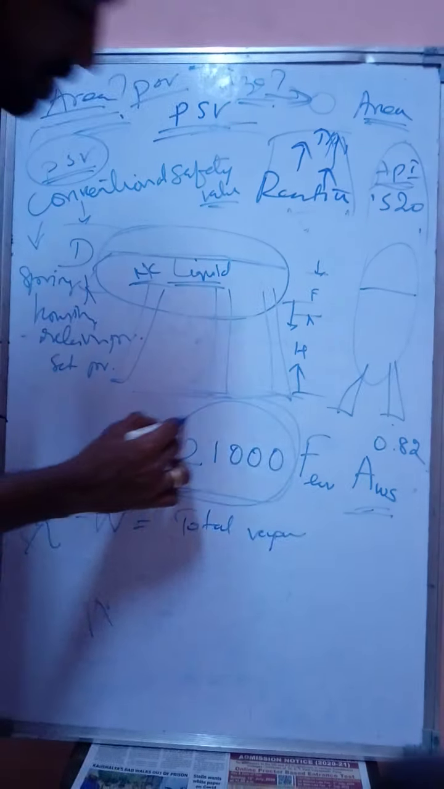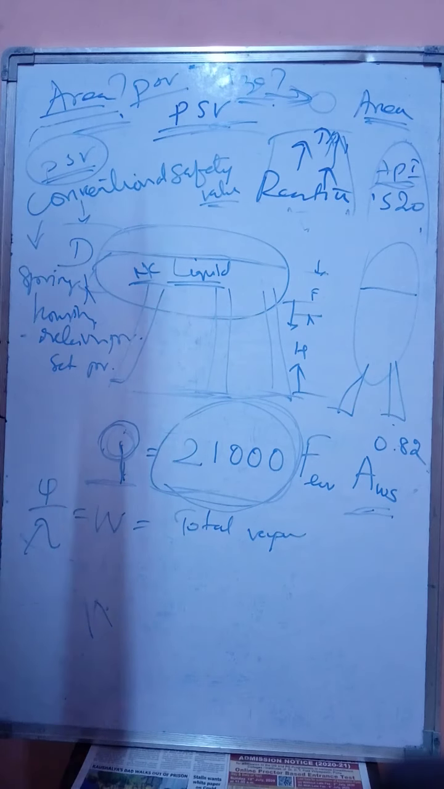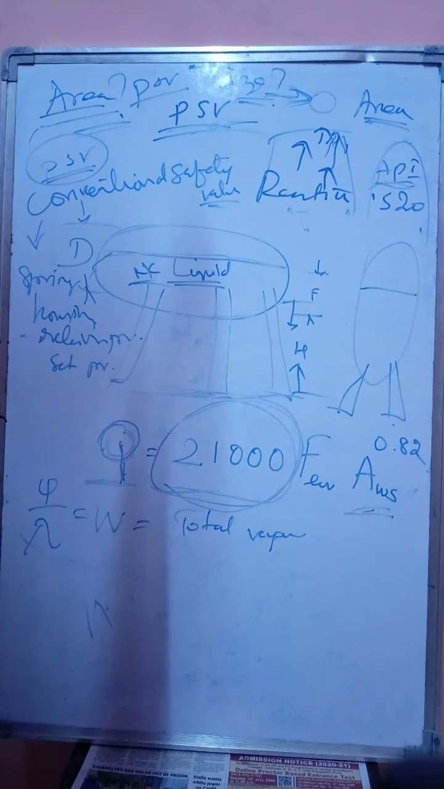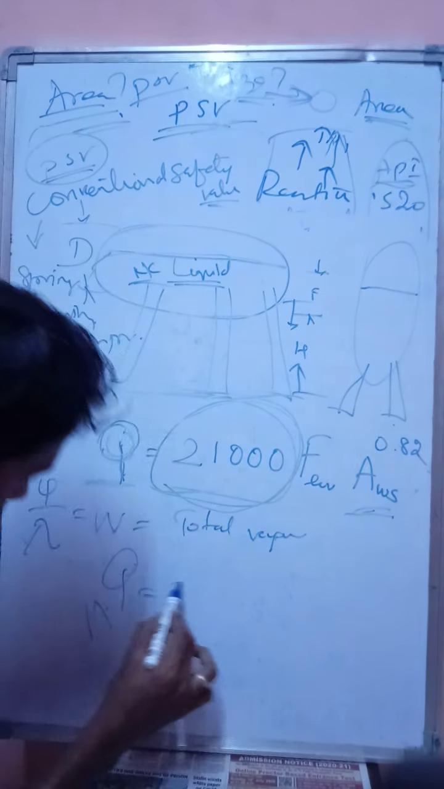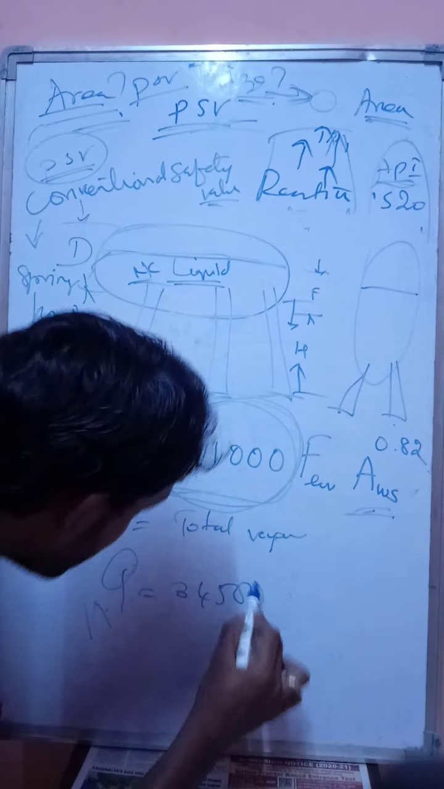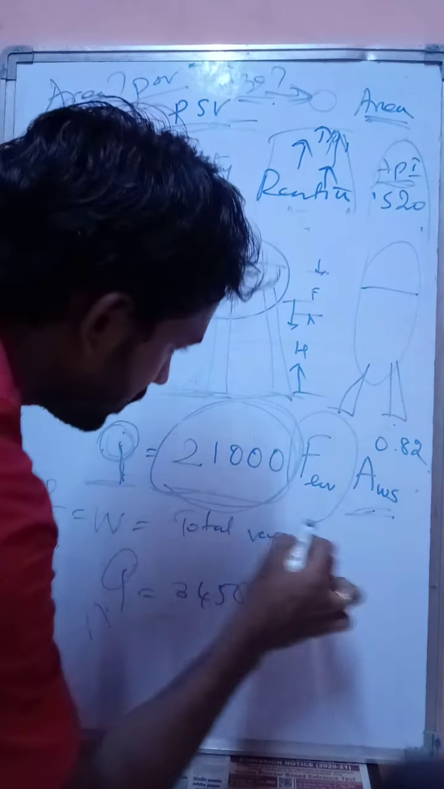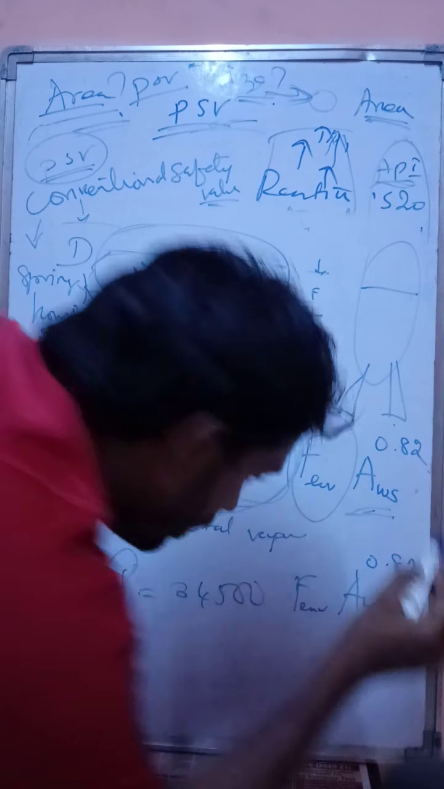That's why the constant is 21,000. If the facilities are not available, the vessel is only having the liquid, with no drainage facilities or anything, then we have to go for this formula, which is equal to 34,500. The same, F environmental factor, A_WS to the power of 0.82.